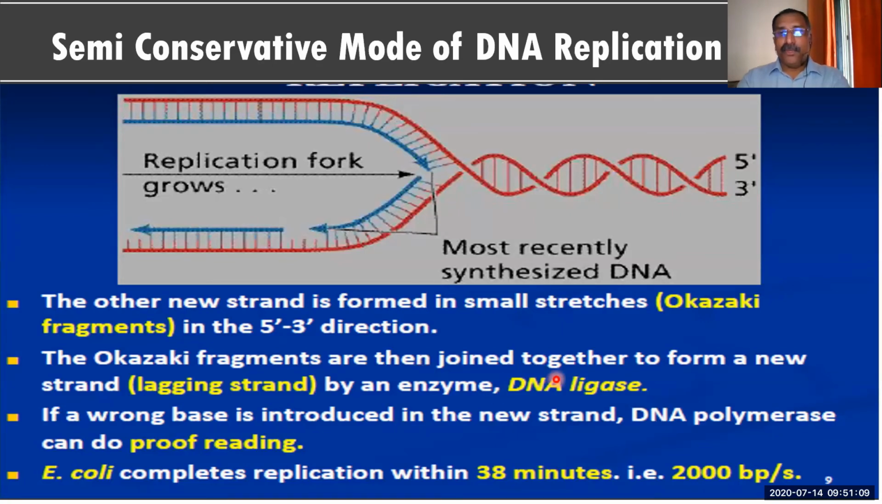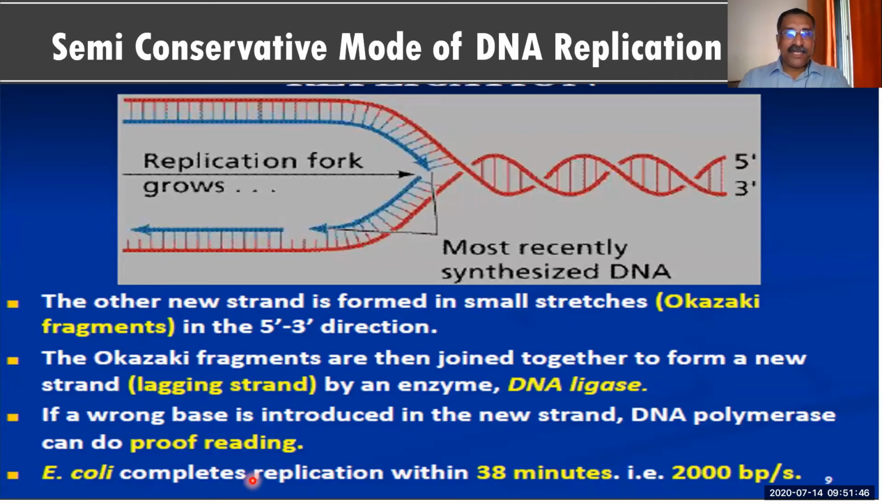Suppose any wrong nitrogen base is coming over there, the DNA polymerase enzyme will not accept that wrong nucleotide to be placed there, because if the nucleotide is not pairing, if it is not complementary, it will be rejected immediately. That is what is written here. If a wrong base is introduced in the new strand, who is doing the proofreading? Remember, the DNA polymerase enzyme. It will do the proofreading, and such nucleotides will be thrown out.